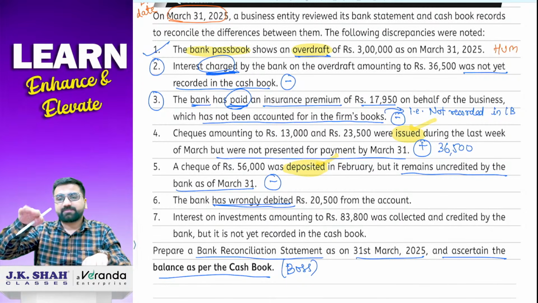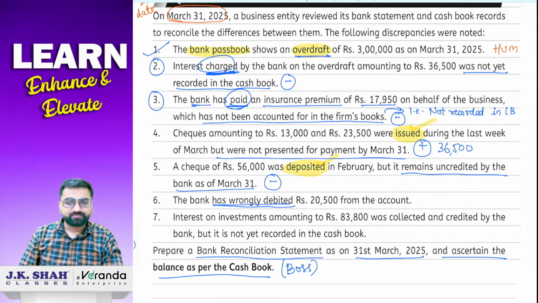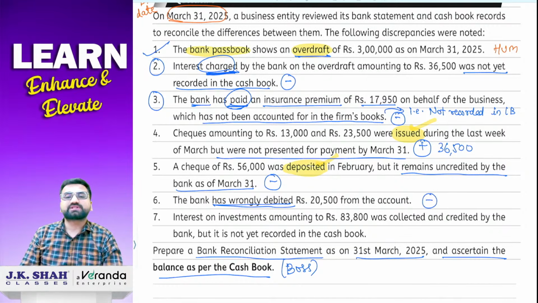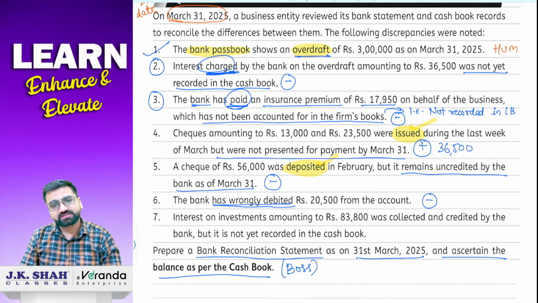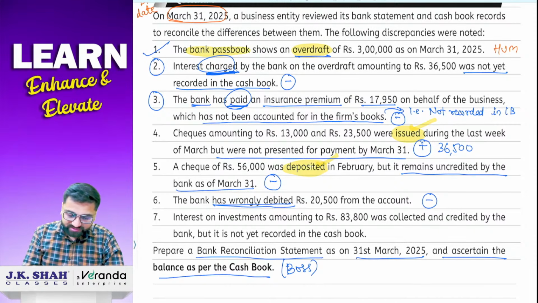So हम यहाँ पर है, the boss is here. The rule is boss जो करता है वो हम करेंगे. So boss is here, we are here. So to match the same level, we just have to do what? Add. But because it is an overdraft sum, at the end we will change the sign, opposite sign कर देंगे. So the final answer will be minus. Clear? Last transaction. Interest on investments.